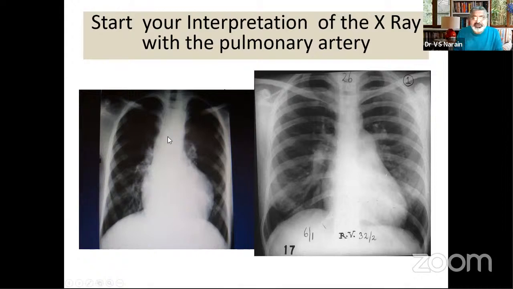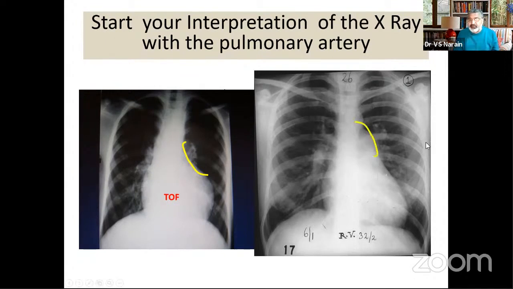So start your interpretation of the X-ray with the pulmonary artery. I always say, start your interpretation with the pulmonary artery. Now, if your main pulmonary artery segment is empty, you're dealing with a situation of tetralogy physiology. Within tetralogy physiology, you have seen those 4 categories which I showed. It could be tetralogy of Fallot, it could be D-transposition, it could be L-transposition, or it could be a tricuspid atresia. And these were the classic X-rays and ECGs which we have just discussed. So this is a tetralogy physiology if the main pulmonary artery segment is absent.